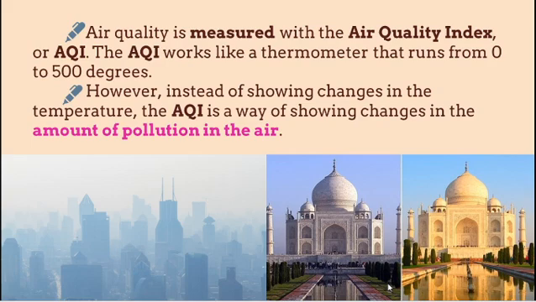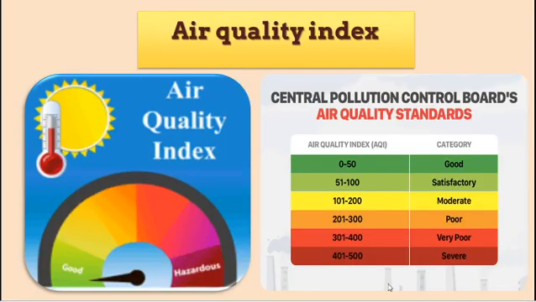Air pollution causes acid rain. This acid rain destroys the surface of non-living and living beings. So now the air quality index. We can see the categories of the air quality index. There will be 0 to 500 measurements. 0 to 50 is good, 51 to 100 is satisfactory, 101 to 200 is moderate pollution, 201 to 300 is poor, 301 to 400 is very poor, and 401 to 500 is severe. In poor, very poor and severe, we have to take immediate action to control air pollution. Otherwise, it leads to a very dangerous impact.